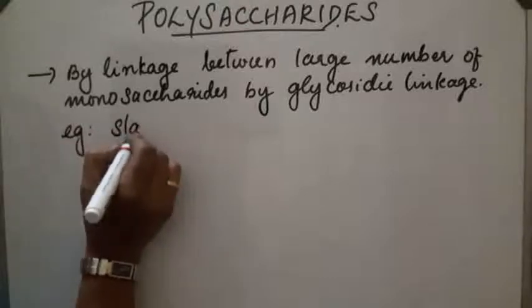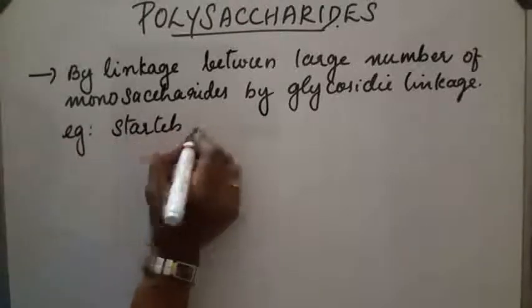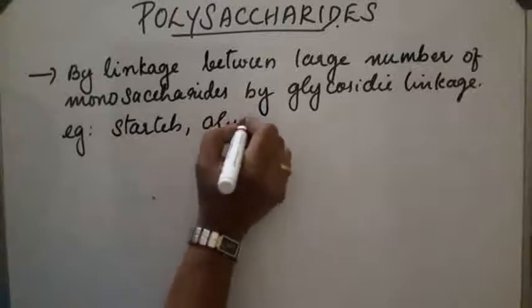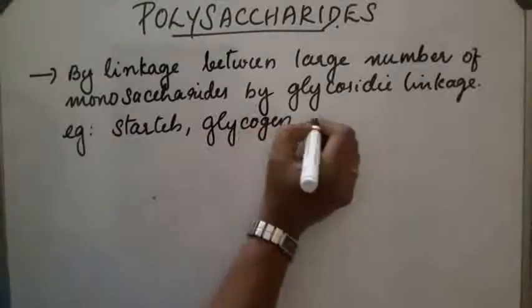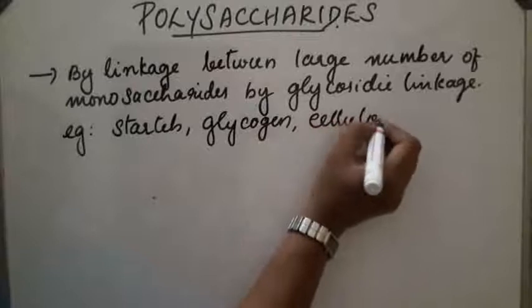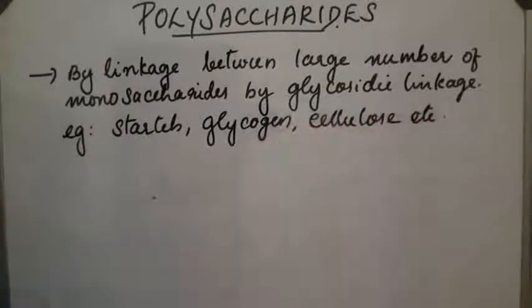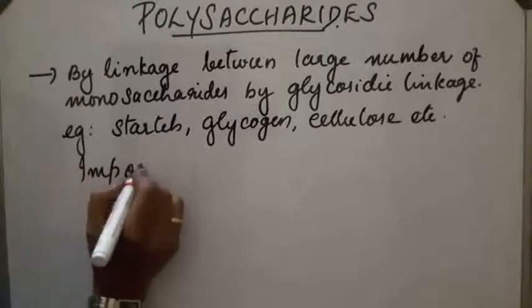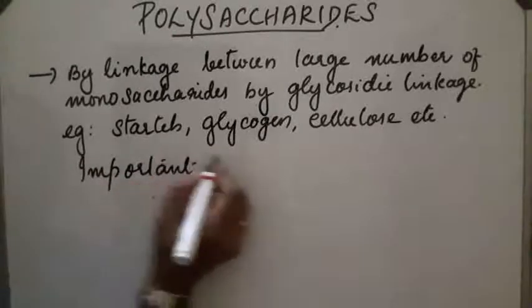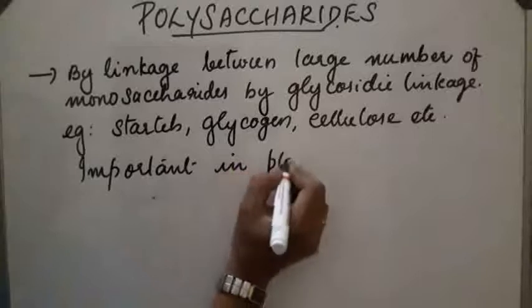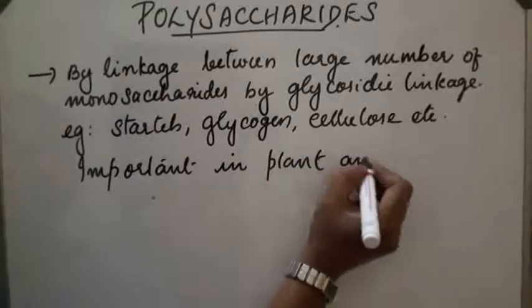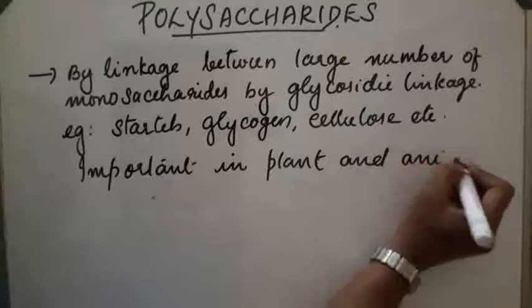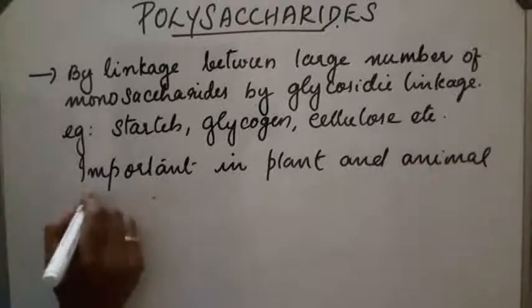Examples are starch, glycogen, cellulose, etc. Next, they are colorless, tasteless, and very important in plant and animal life. They are naturally occurring compounds.